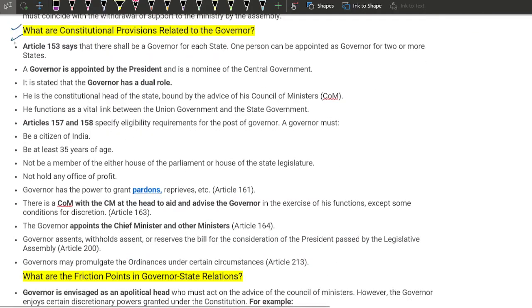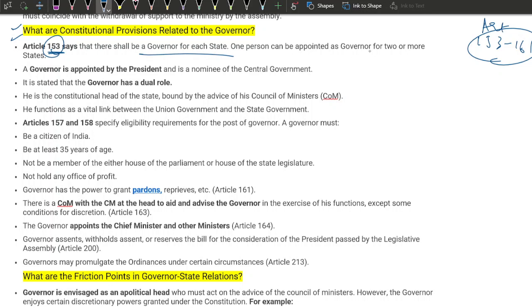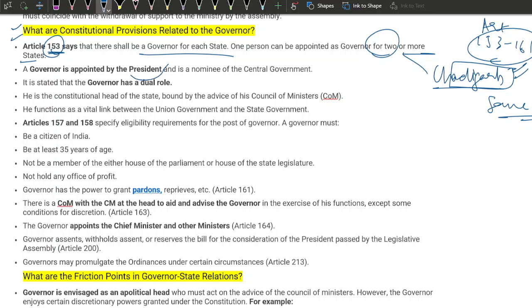Let us understand the constitutional provisions related to the governor, right? Articles 153 to 161 deal with the position of the governor. There shall be a governor for each state. One person can be appointed as the governor for 2 or more states. So we have Chandigarh, right? We have one more state. If you can Google it and write it in the comment section, which 2 states have the same governor? A governor is appointed by the president and is a nominee of the central government.